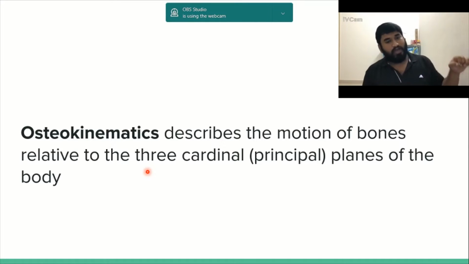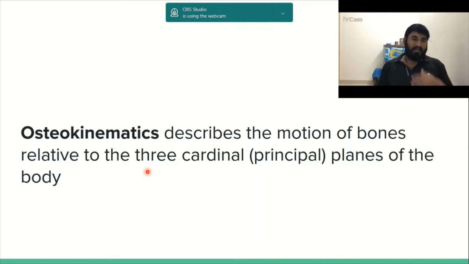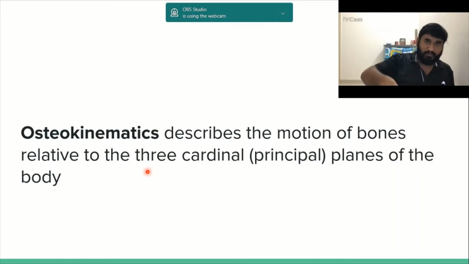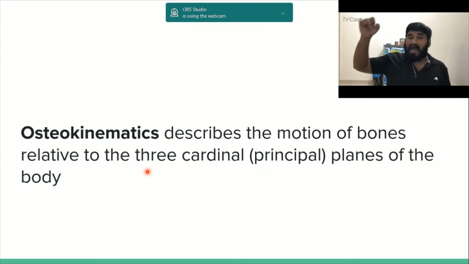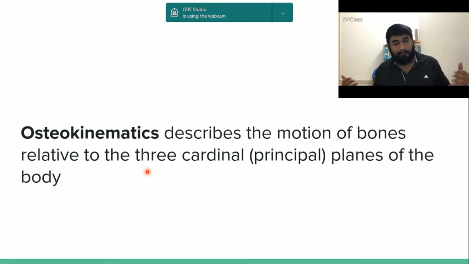Osteokinematics. So what is osteokinematics? It describes the motion of the body in relation to space, as we said earlier, but now we are putting the space into perspective. That is, we will divide the space into three cardinal or principal planes. So how do we divide the space like that, and how do we make that relevant to the body like this?